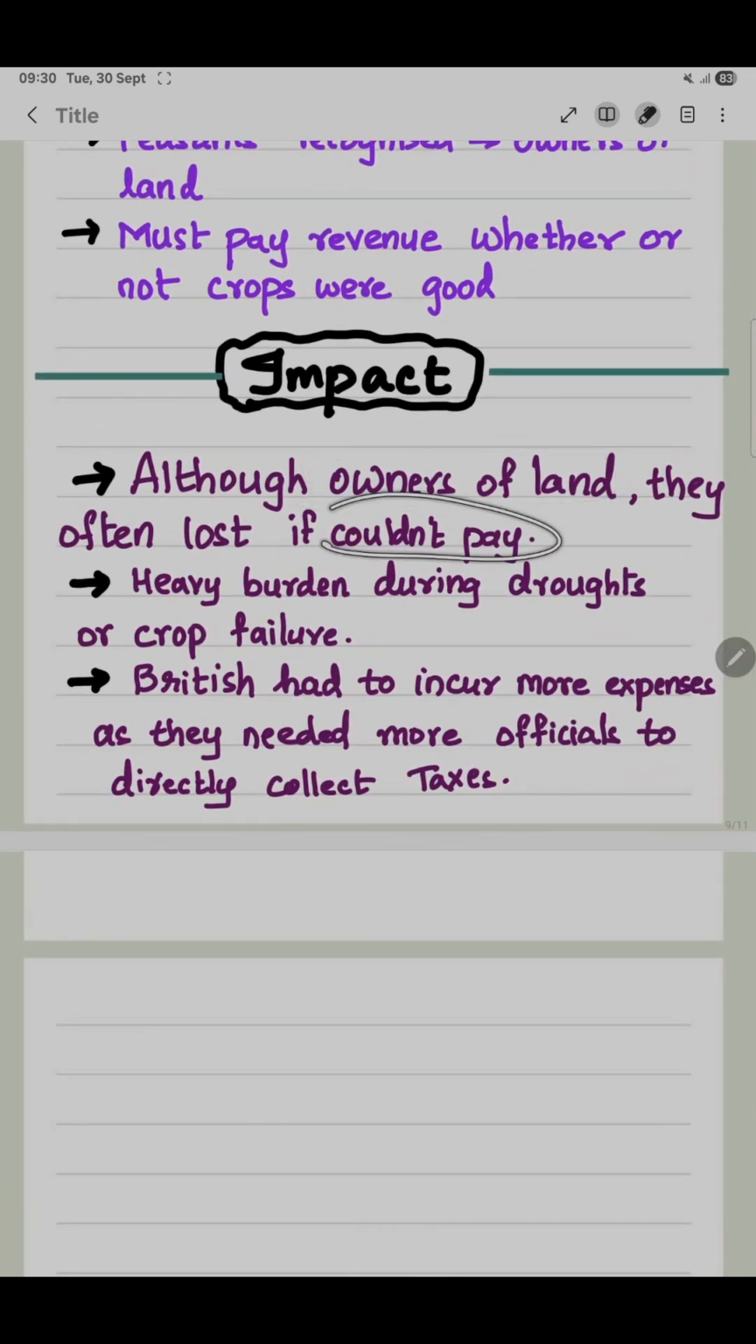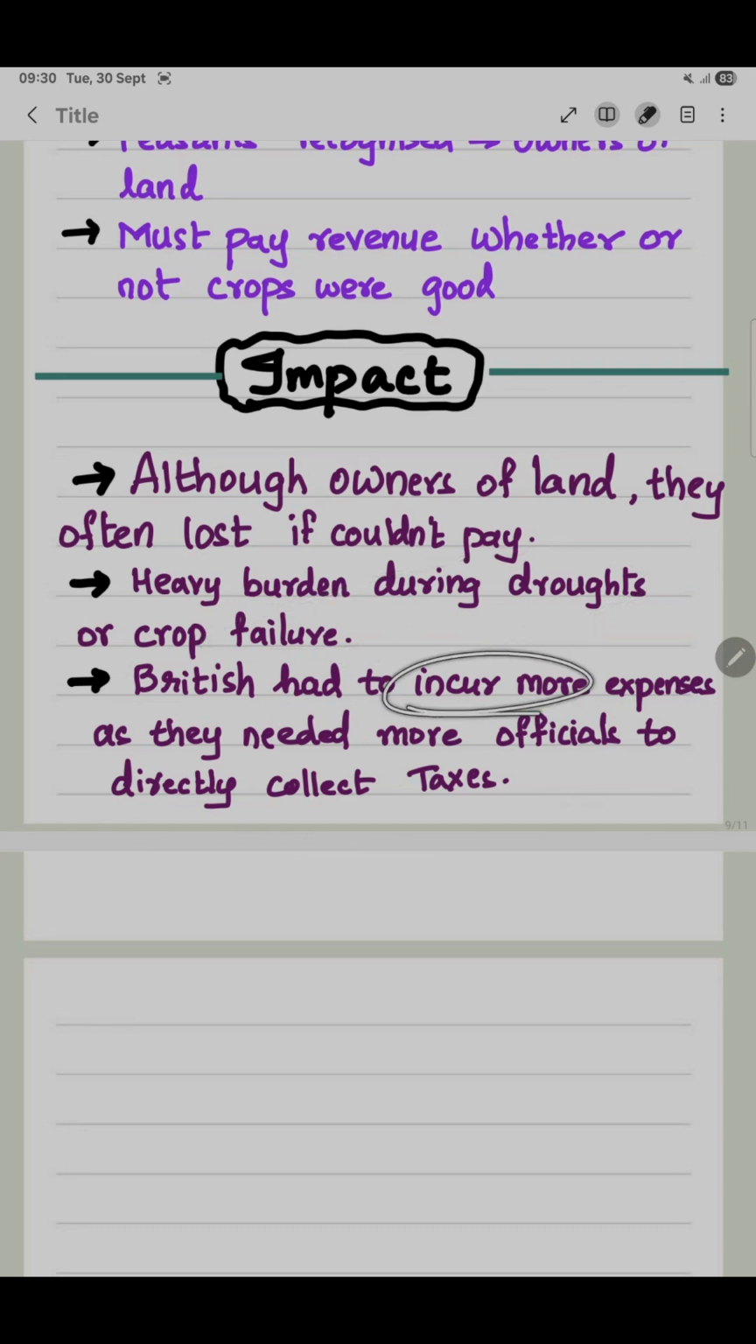Impact. The peasants were the owners of the land. They lost it if they couldn't pay the revenue. See, if the peasants will not pay the revenue on time, they will lose the land. Heavy burden during droughts and crop failure, because without successful crops, they will not get money, and without that money, they can't pay, and it was a burden to the peasants.